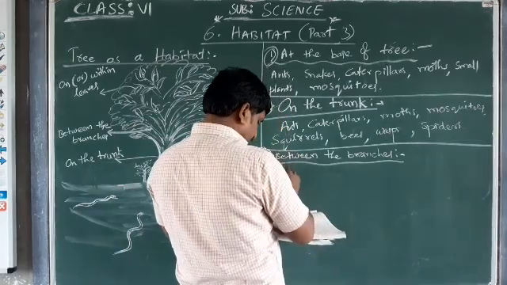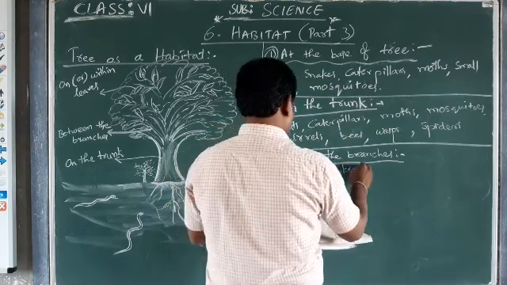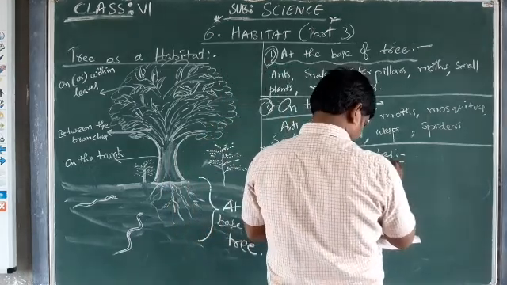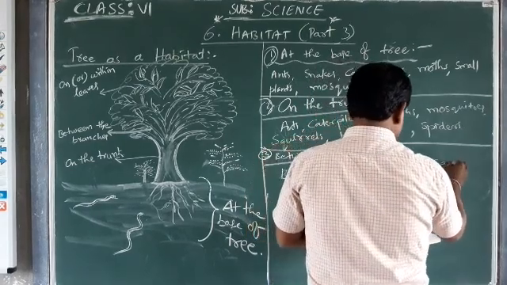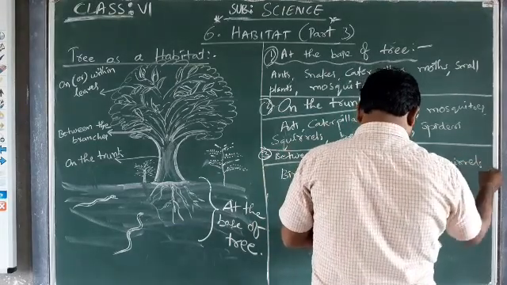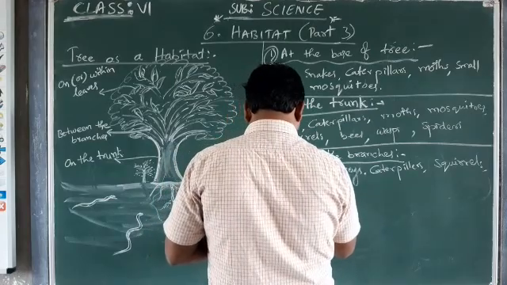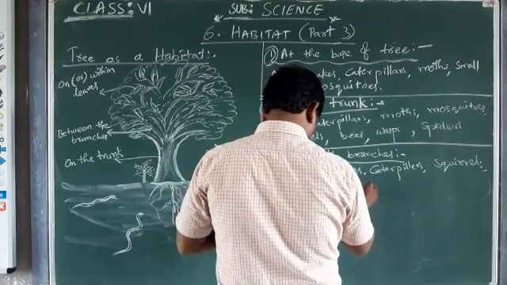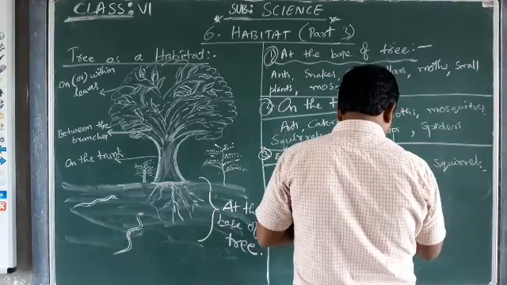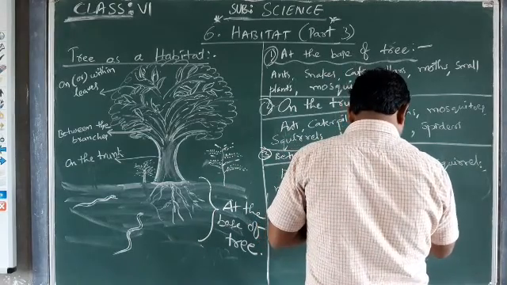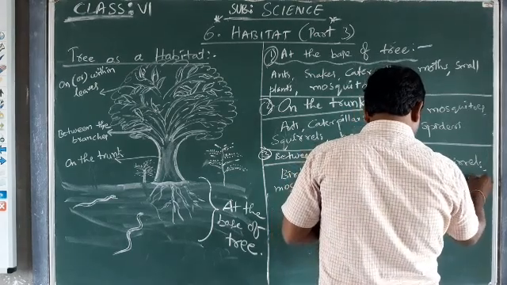Between the branches we have birds, monkeys, caterpillars, squirrels, mosquitoes, bees, again wasps, snakes, ants, and spiders.